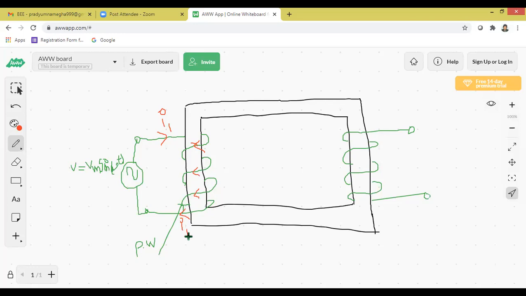Now the winding which is connected to the supply is called the primary winding. The winding which is connected to the load, load means any bulb or any fan, we can say. So we must write here the load. All of you, inside the box, please write LOAD. I'm just putting the load. Always current should flow through the load here. I'm just drawing here.